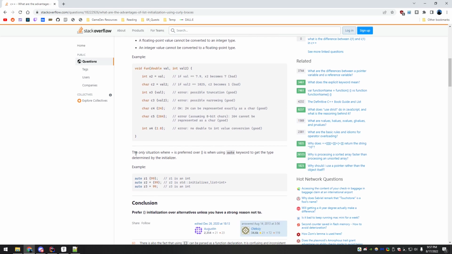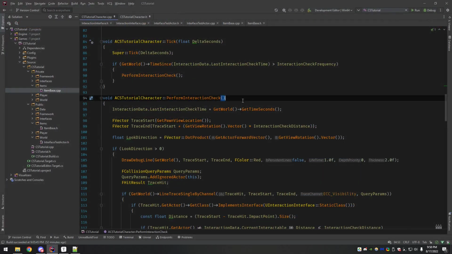I also found this interesting. He says the only situation where an equal sign is preferred is when using auto to get the type determined by the initializer. And so he shows down here that it'll automatically determine it for you. I am still a little leery of using auto personally. This is why I don't like Blueprint. I don't like it when code does stuff for me.